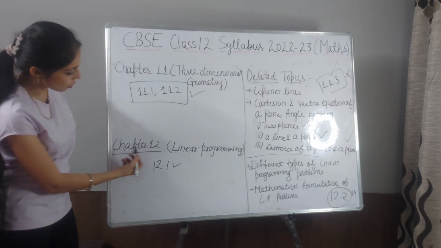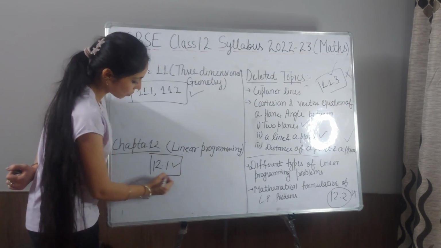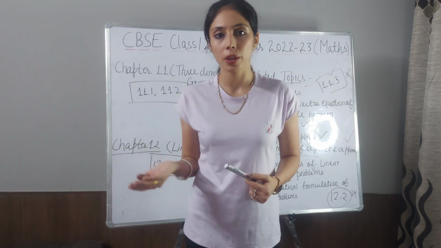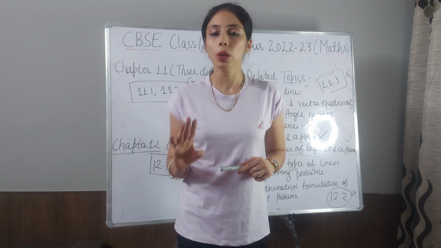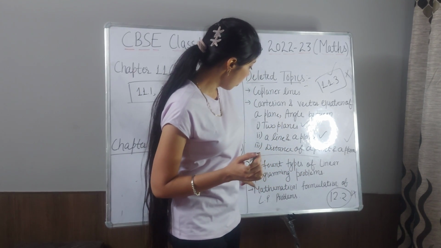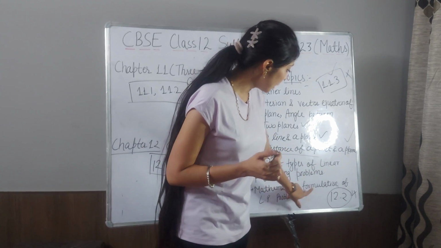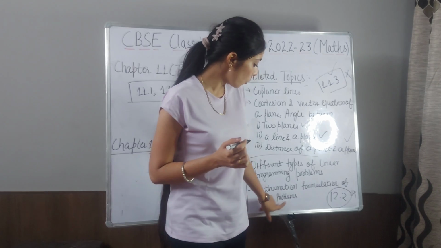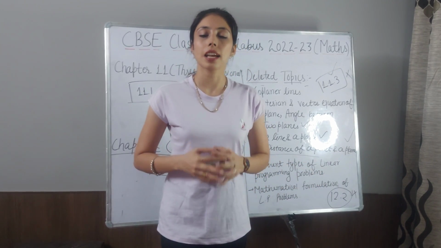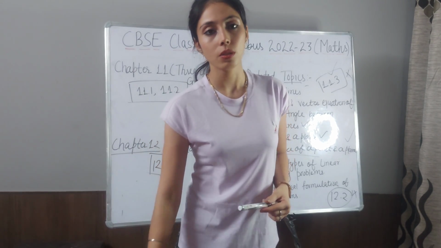Let's discuss chapter 12, which is linear programming. In this you only have to do 12.1. There are only two exercises, 12.1 and 12.2. You only have to do exercise 12.1 because the topics different types of linear programming problems and mathematical formulation of LP problems are deleted. These topics are in exercise 12.2. So you don't have to do exercise 12.2.